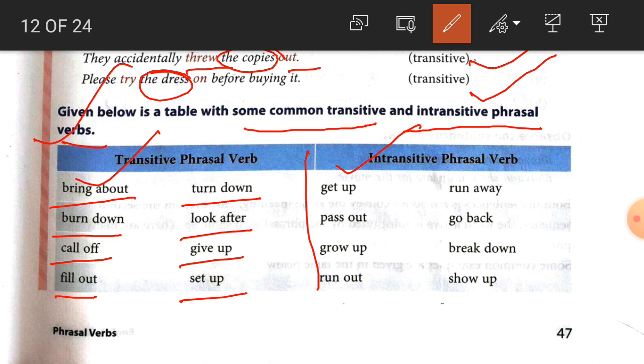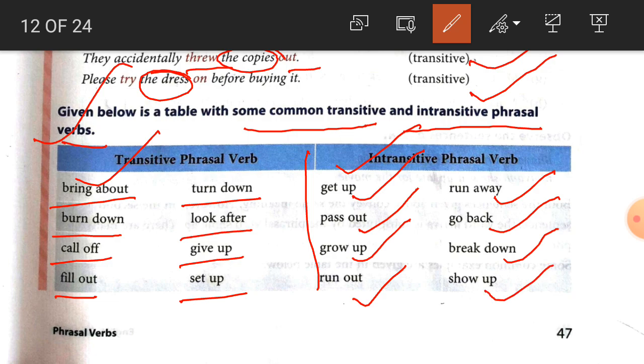Now an intransitive verb needs no object. For example, get up, pass out, grow up, run out, run away, go back, break down, show up. So here these are intransitive phrasal verbs. Here we will not use any object after them.